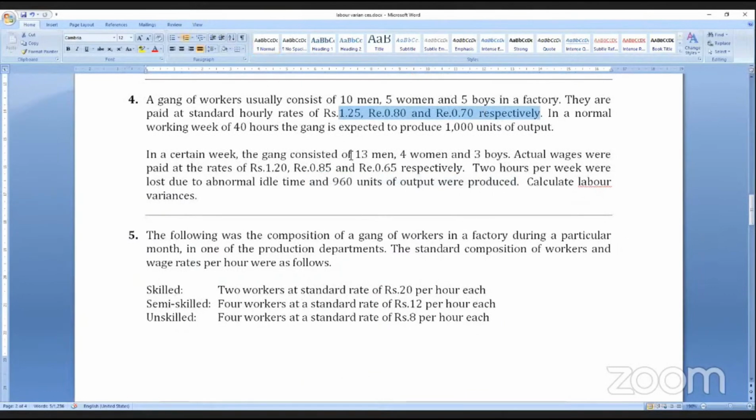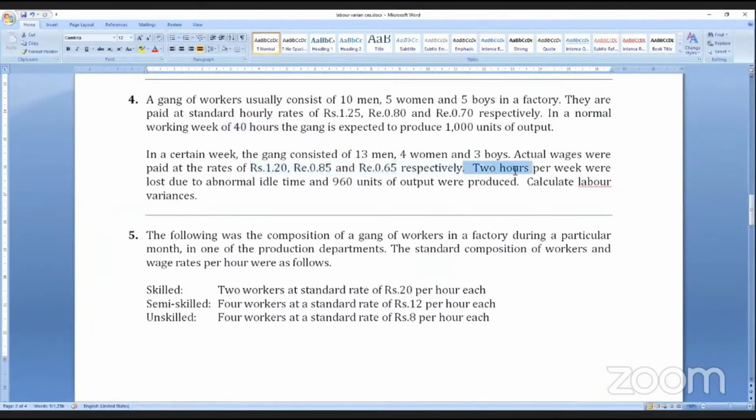And then actual hours: 13 men, 4 women, 3 boys. In a normal working week of 40 hours, the gang is expected to work, so 13 into 40, 4 into 40, 3 into 40. So 13 men actual hours 520, 4 into 40 is 160, 3 into 40 is 120. So this is called actual hours, into actual rate 1.2, 0.85, 0.65. After that, the fourth column, actual hours worked.